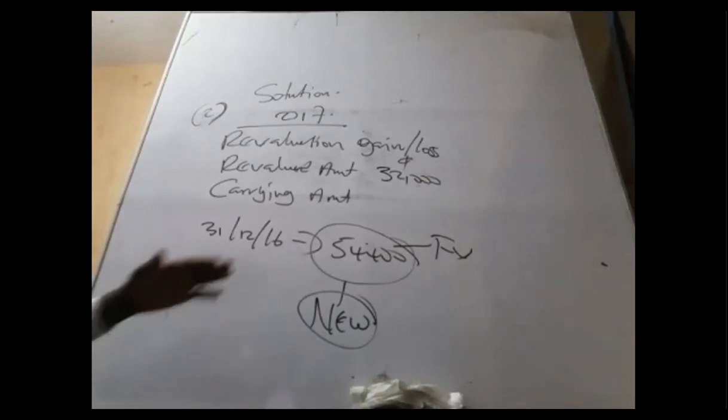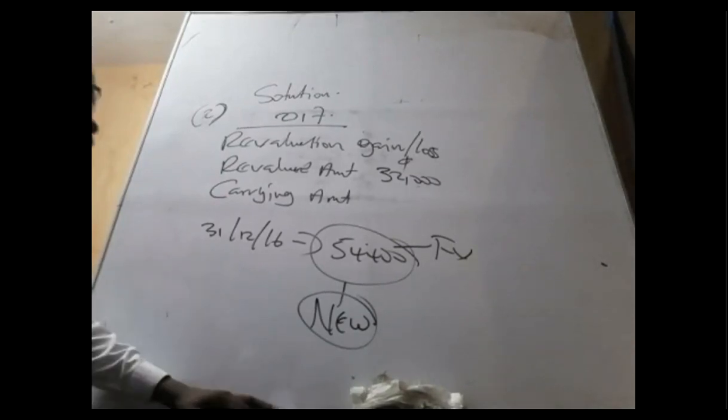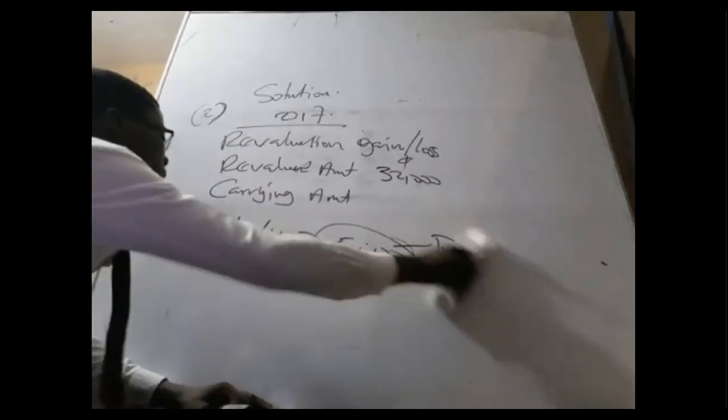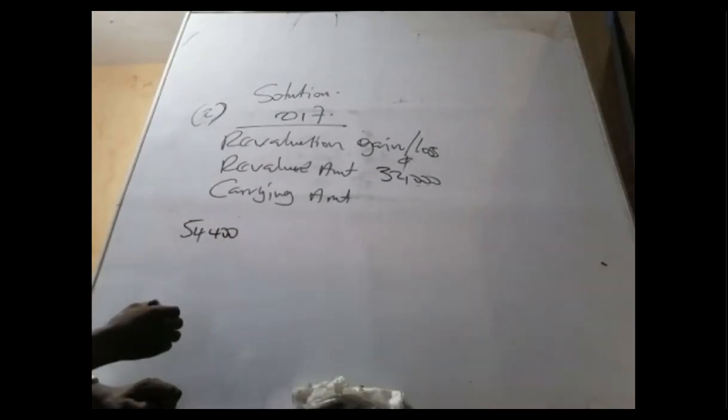After revaluation, the asset value becomes what? Becomes the fair value. So after valuation, the asset value becomes the fair value. So if I'm looking for current amount, I have to pick this fair value, which is 54,400, less the depreciation charge for